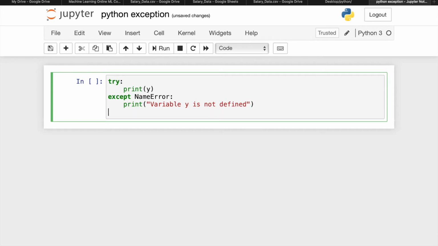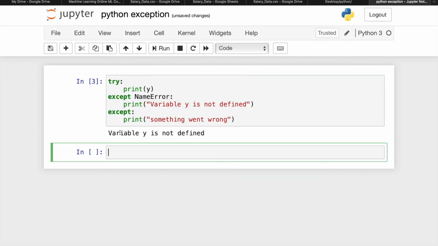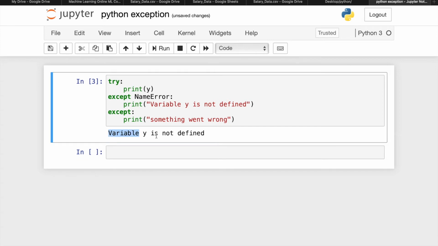And you can write one more statement, except, then print something went wrong. So in this example we use one try block and multiple except blocks. Run this program, and we will get variable y is not defined.